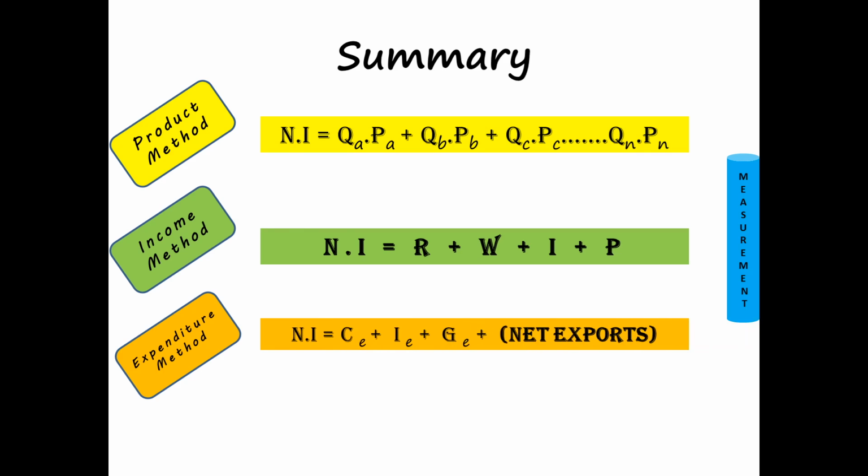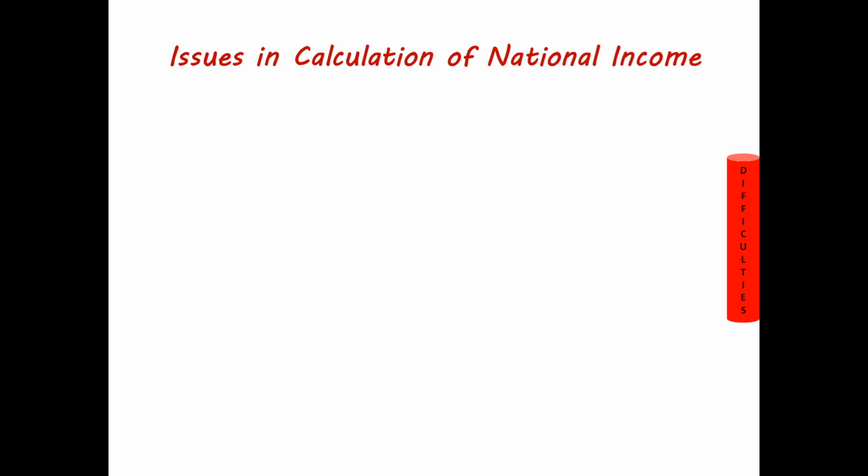Under expenditure method, it is the adding up of the different elements of expenditure: household expenditure called consumption expenditure, plus investment expenditure, that is net capital formation, plus government expenditure and net exports. So this is what we had to understand with regard to measurement of national income. With this slide, I complete the measurement of national income. Now next is difficulties in the calculation of national income. So friends, when you speak about calculation of national income, there are certain issues.